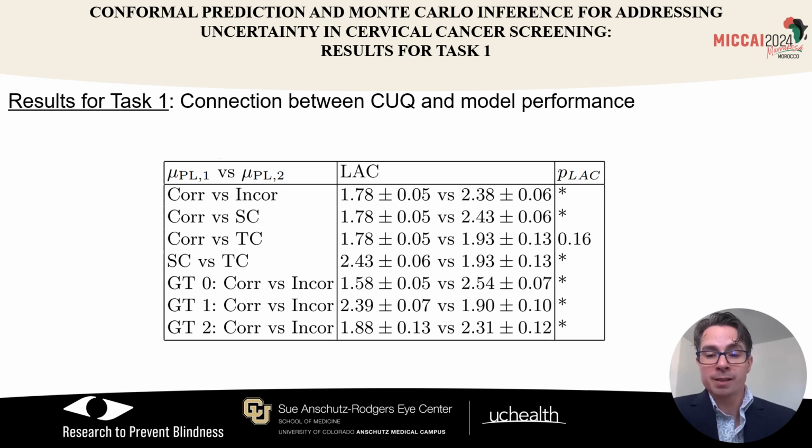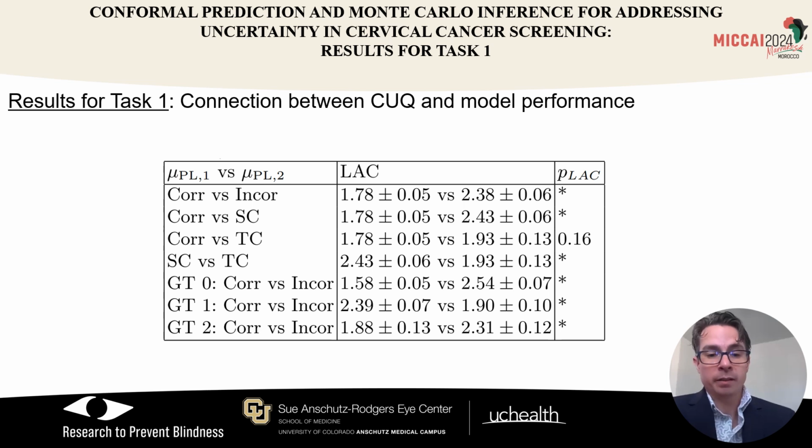So we can look at various subsets of the classification results, such as correct versus incorrect, correct versus single class misclassifications, so from normal to gray zone or vice versa, or correct versus 2 class, so normal to precancer and precancer to normal. And we can also look at the individual ground truths, saying when the ground truth was 0, which is normal, how did the model perform? What was the average prediction set length?